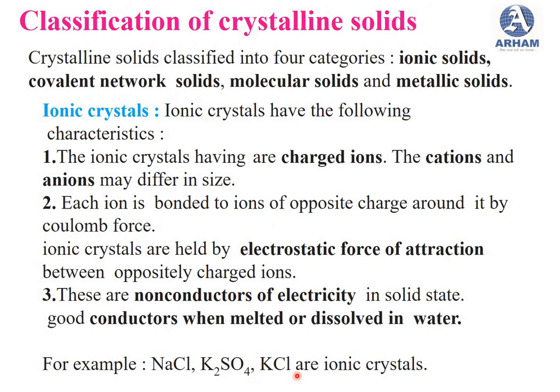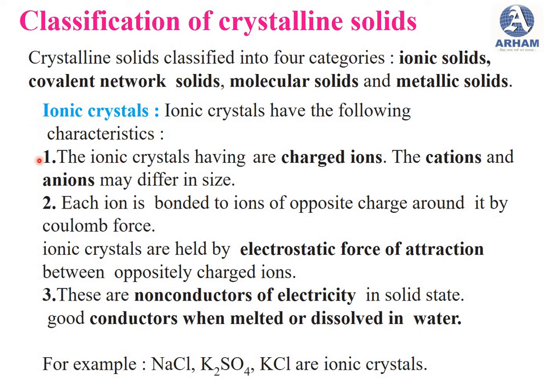Then next is the classification of crystalline solids. So crystalline solids are classified into four categories. First is ionic solids, second covalent network solids, then molecular solids and metallic solids. First we'll see the ionic crystals and which are the characteristics of these ionic crystals.